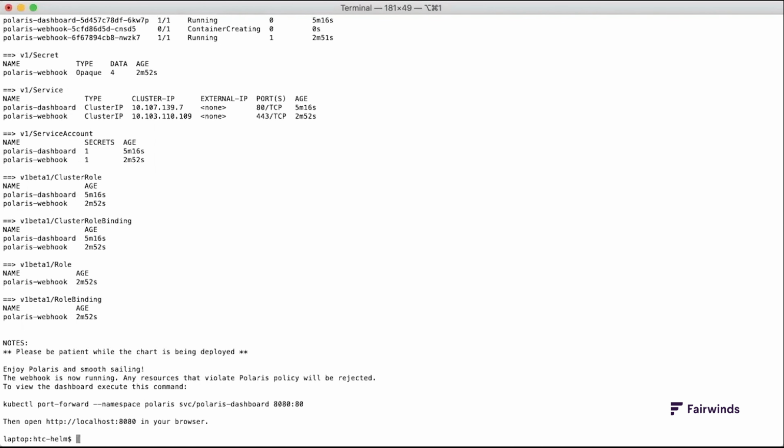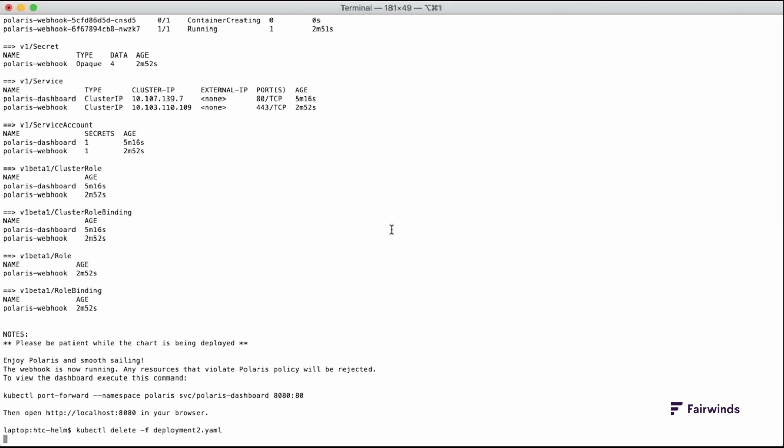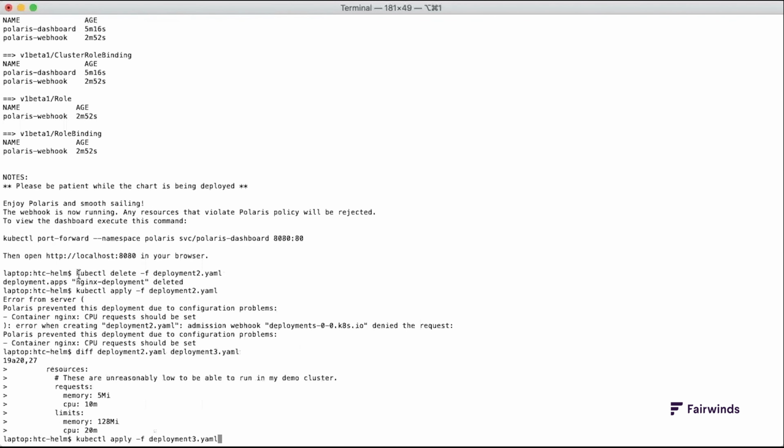If I delete and reapply the second Kubernetes deployment that succeeded earlier, it will now fail because although it contains an image tag, it doesn't contain any CPU requests. I'll then diff that deployment with the third one, which among other things contains CPU requests. Applying that third deployment succeeds.